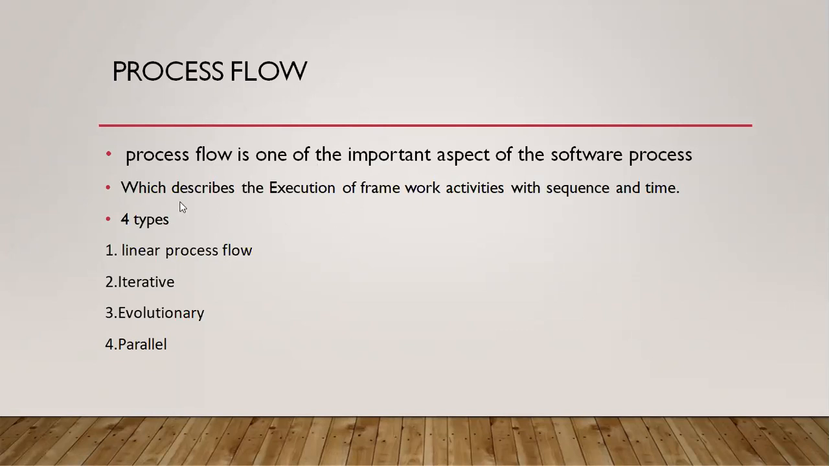So there are 4 types of execution of framework activities, or otherwise 4 types of process flows. Coming to the first one, linear process flow. Second one, iterative process flow. Third one, evolutionary process flow. Fourth one is parallel process flow. These process flows are used to describe the execution of framework activities. Clear?